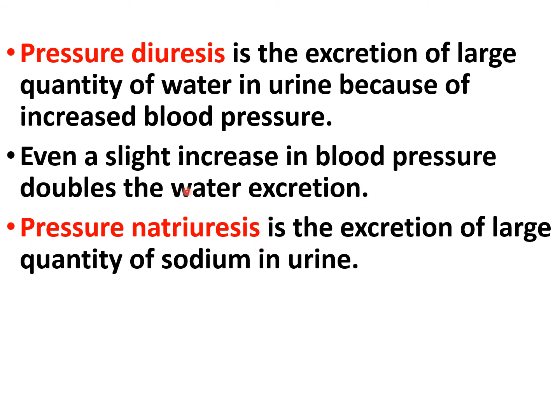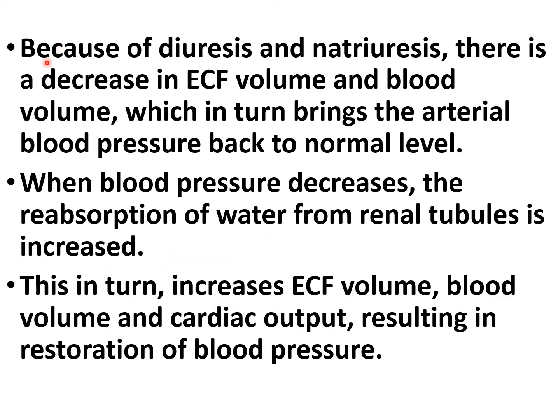Then what is the pressure natriuresis? It is the excretion of a large quantity of sodium in the urine. Because of the diuresis and natriuresis, there is a decrease in the extracellular fluid volume and blood volume, which in turn brings the arterial blood pressure back to normal level. When the blood pressure decreases, the reabsorption of water from the renal tubule is increased, and this in turn increases the extracellular fluid volume, blood volume and cardiac output that results in restoration of the blood pressure.